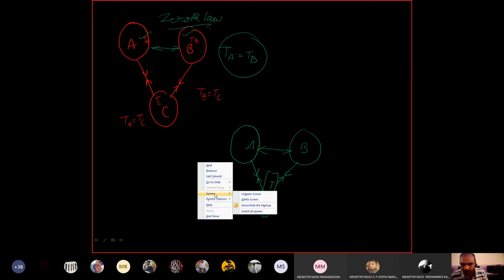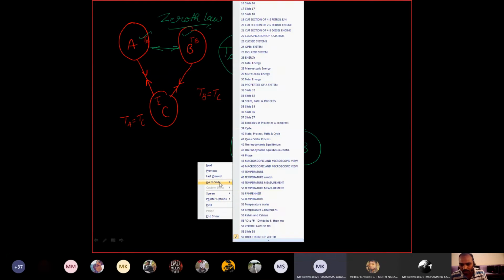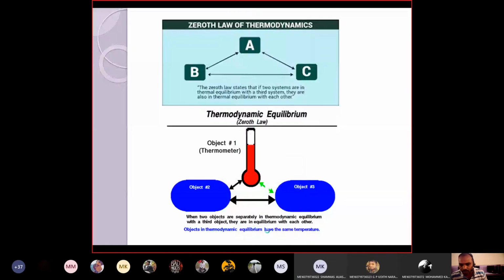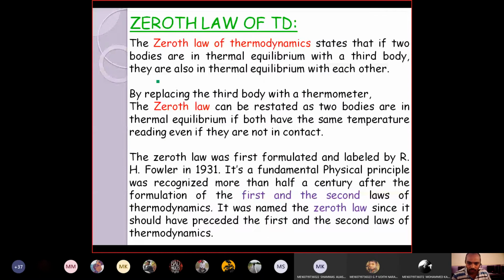Sir, can you explain once again? Which one? The second one? Yes. Right. So first, we can define the zeroth law of thermodynamics like this: if two bodies are in thermal equilibrium with a third body, they are also in thermal equilibrium with each other.